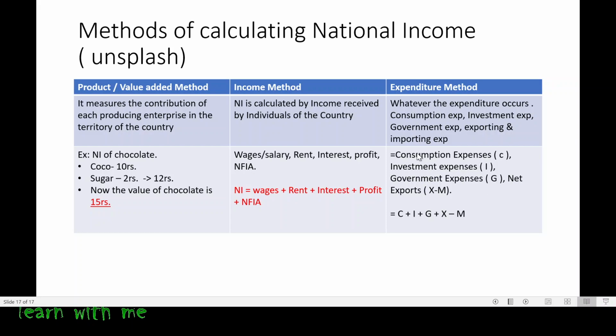Now, the formula: national income under the expenditure method is equal to consumption expenditure, which we denote as C, plus investment expenditure, which we denote as I, plus government expenses, which we denote as G, plus net export, that is X minus M. Why? Because whenever I'm importing any good, the money is going out, so I have to deduct it from exports. In short form, consumption expenses plus investment expenses plus government expenses plus exports minus imports, X minus M. Okay,